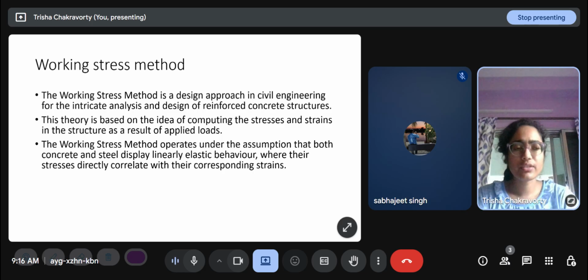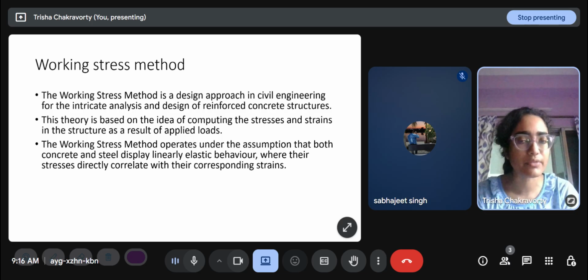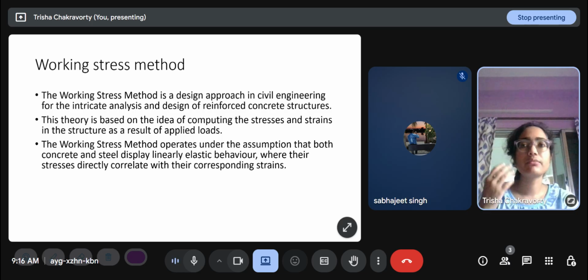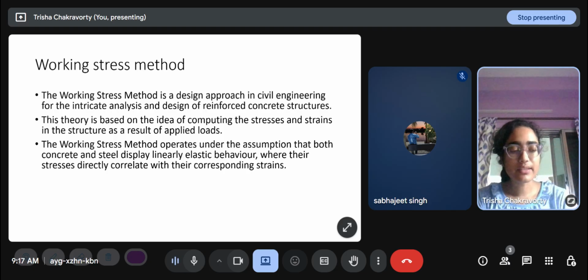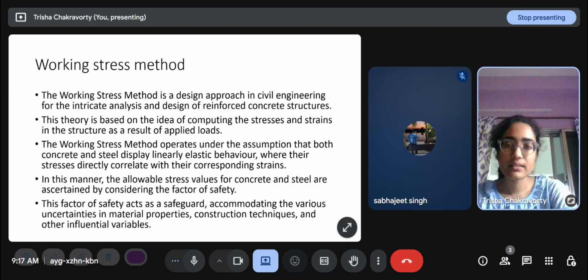But that is not the whole point, right? We want to utilize the entire behavior of the structure. We don't want to make it unnecessarily safe, because then it will compromise on the cost of the structure. Higher grade steel will cost more, or if we take larger cross sections it will cost more. So the working stress method was eventually scrapped. In this manner, the allowable stress values for concrete and steel are ascertained by converting factors of safety.